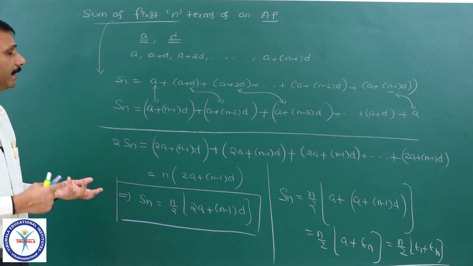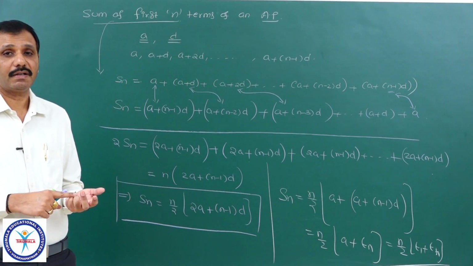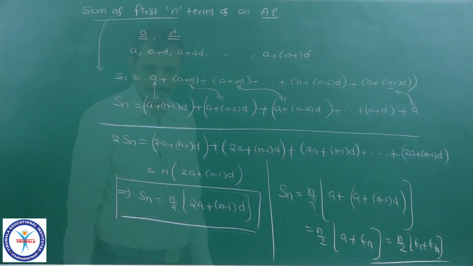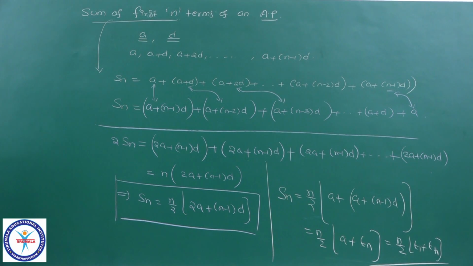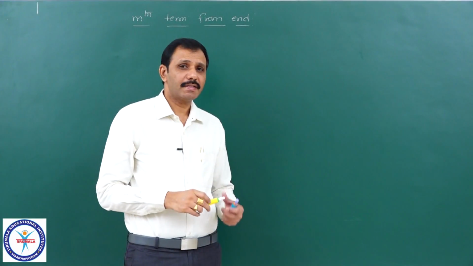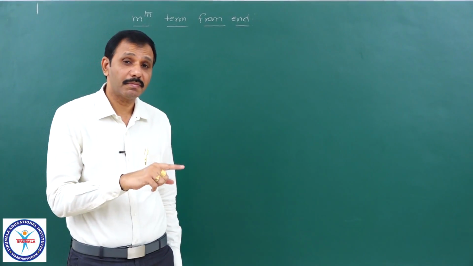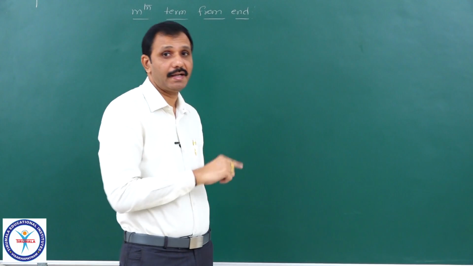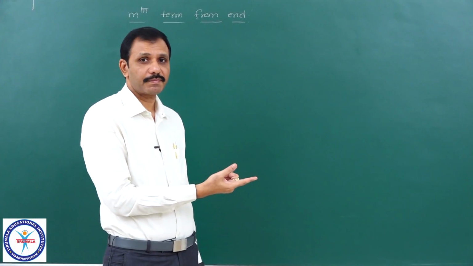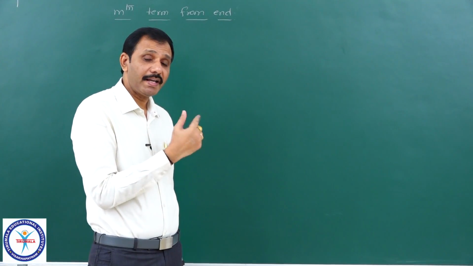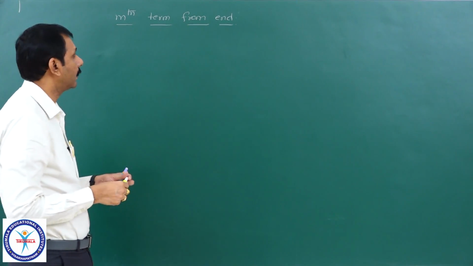So, we have completed how to find the nth term of an AP and the sum of the first n terms of an AP. In an AP, sometimes it may be required to find the mth term or a required term from the end. Now, we have seen how to find the nth term from the beginning. Suppose I want to find the mth term from the end, how do we find it? We will see. Definitely it will be useful here.